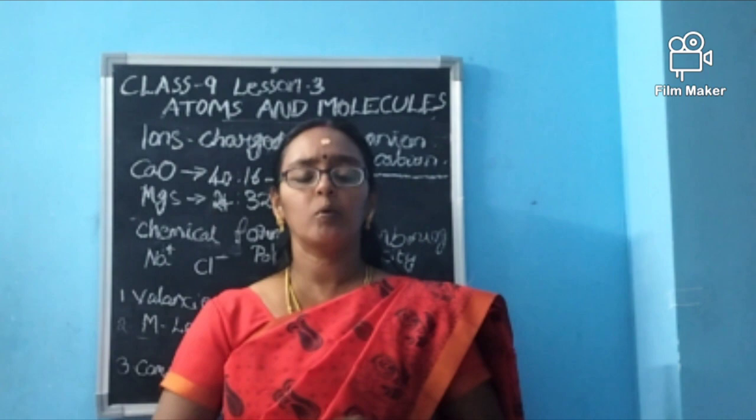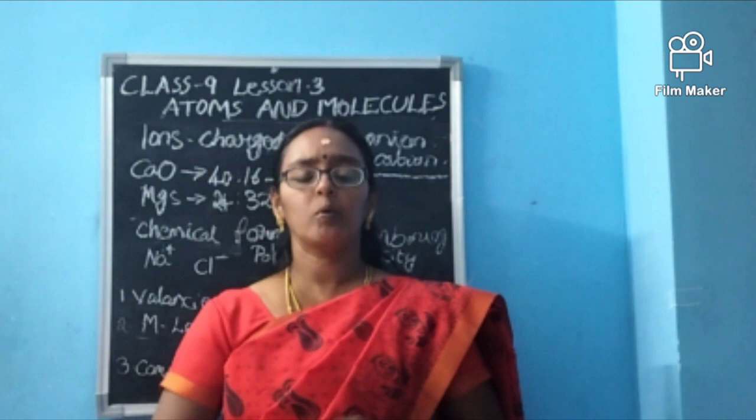Okay dears, now for this also the ratio by mass is important. Calcium oxide: again we look at the periodic table. Calcium has atomic number 20, so the atomic mass will be 40. And oxygen we know is 16. So 40 is to 16 is the ratio by mass. When we cancel it, we get 5 is to 2.